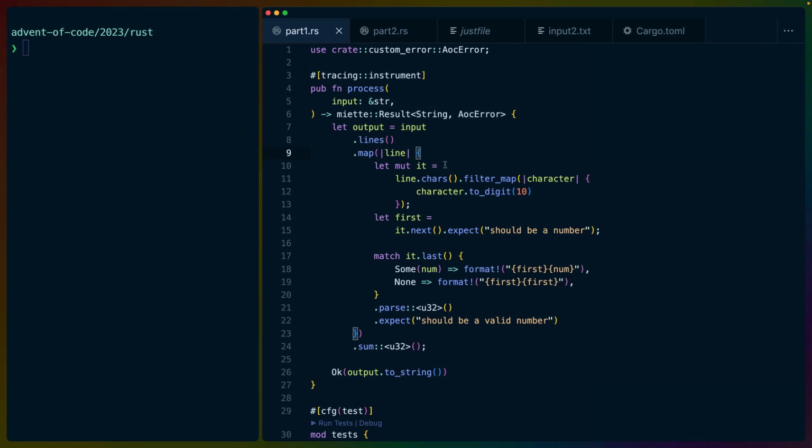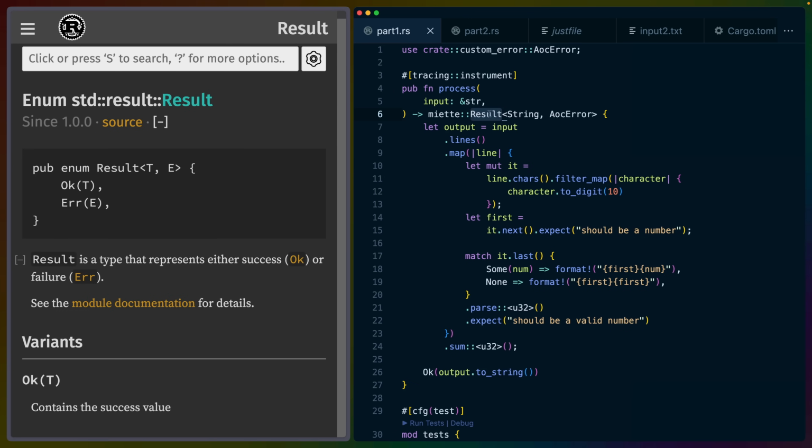Rust user. So if we take a look at part 1, what we end up with is a function that accepts a string slice and returns a result. It's a result from the Miette crate, but you can think of this as the standard library's result as well. If we get the result that we want, we're going to return an OK string. Or if we don't get the result we want, we're going to return an AOC error. In this case, today, we didn't really have any error handling, so we didn't really worry about this at all.